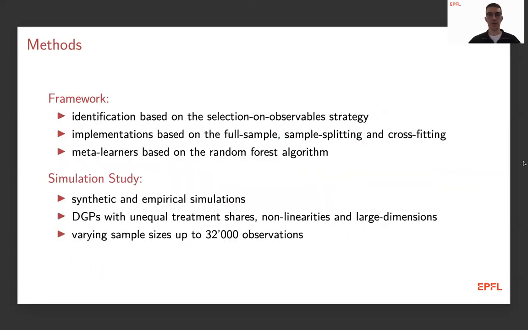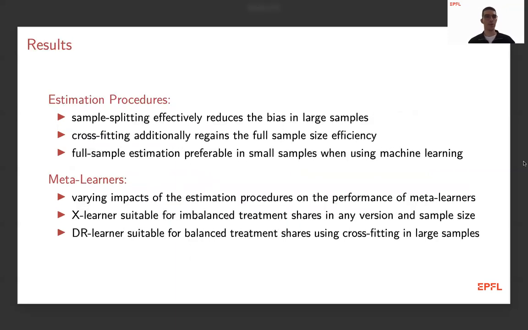In this framework, we want to evaluate this in a set of simulation studies. In particular, we have a look at the empirical convergence performance of these meta-learners, or how these meta-learners behave when we increase the sample size. The results show that the idea of sample splitting effectively reduces the bias when we have large samples at hand. And cross-fitting additionally regains the full sample size efficiency such that we do not waste any information available in our data.